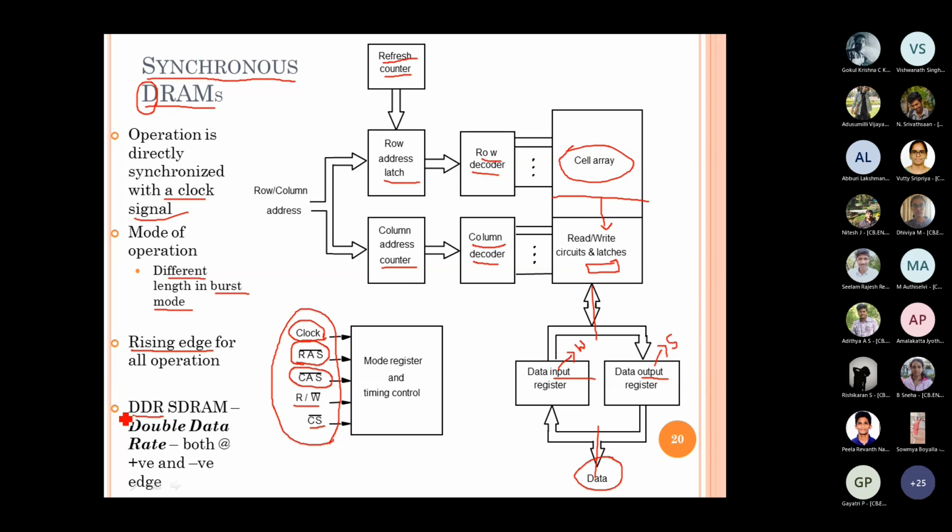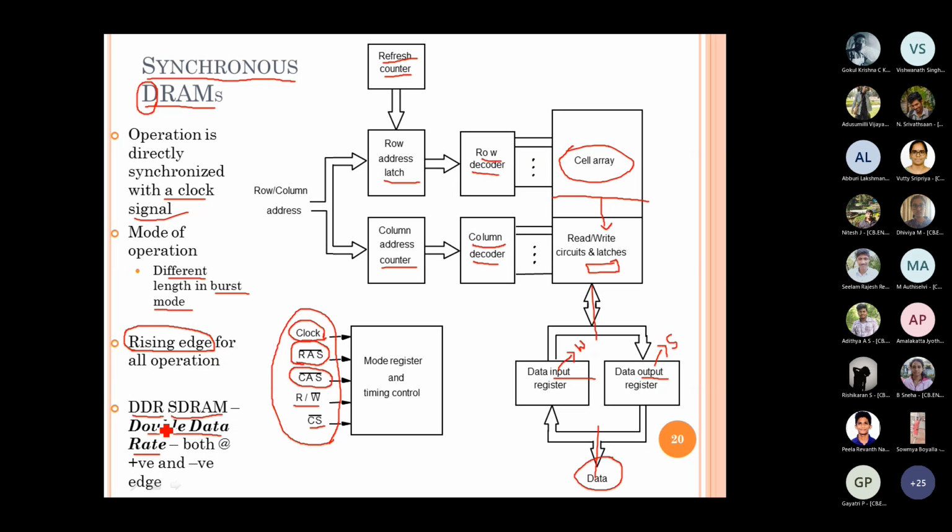The advantage of DDR is that it is synchronous DRAM only, and a higher version of SDRAM. Why we say higher version is that DDR stands for double data rate, right? I said all the operations will be initiated during the rising edge, all reads or writes.